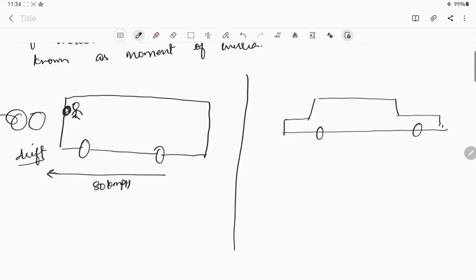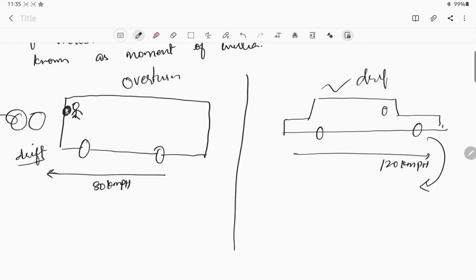If the same vehicle is moving at a very high speed, that is 120 kilometers per hour, and the driver again tries to drift the vehicle, what will happen? This particular vehicle will not overturn. This bus will overturn, whereas this vehicle will make a drift.